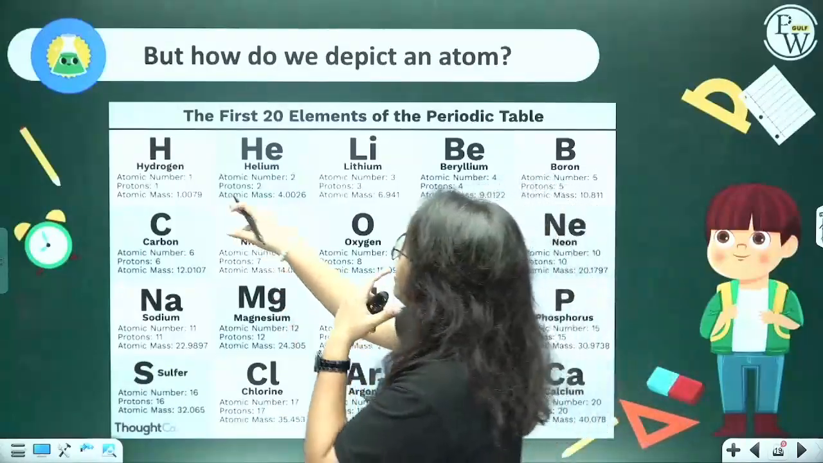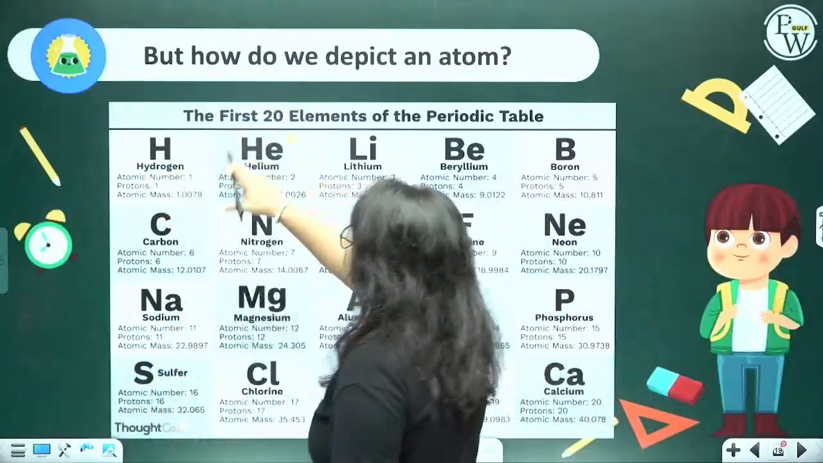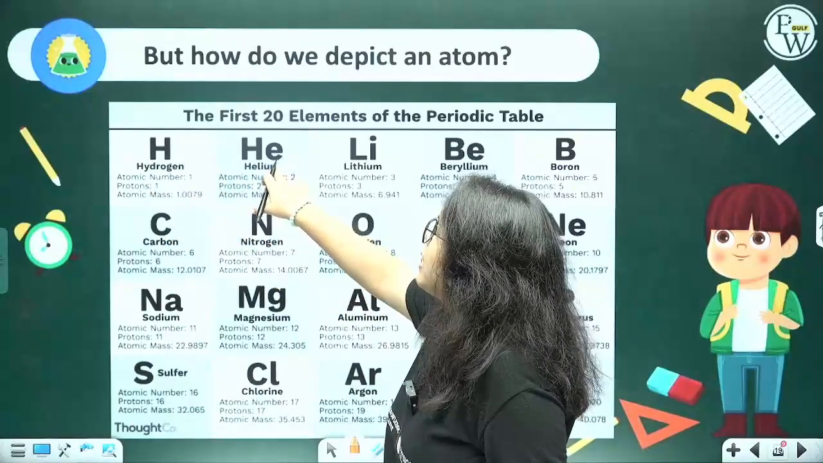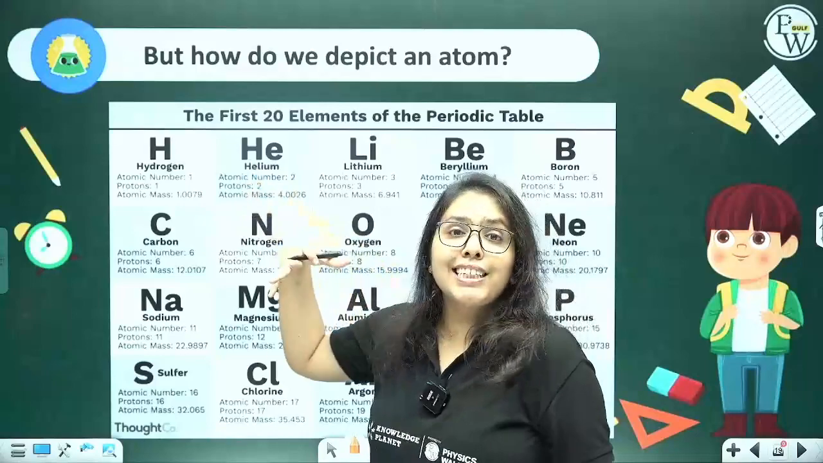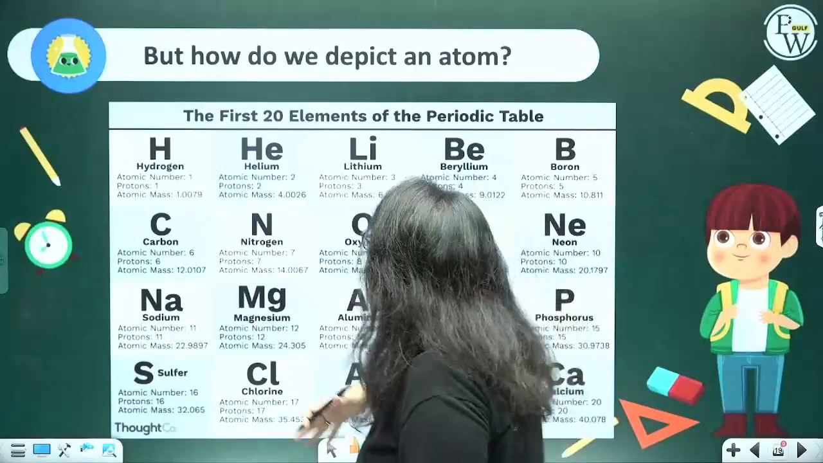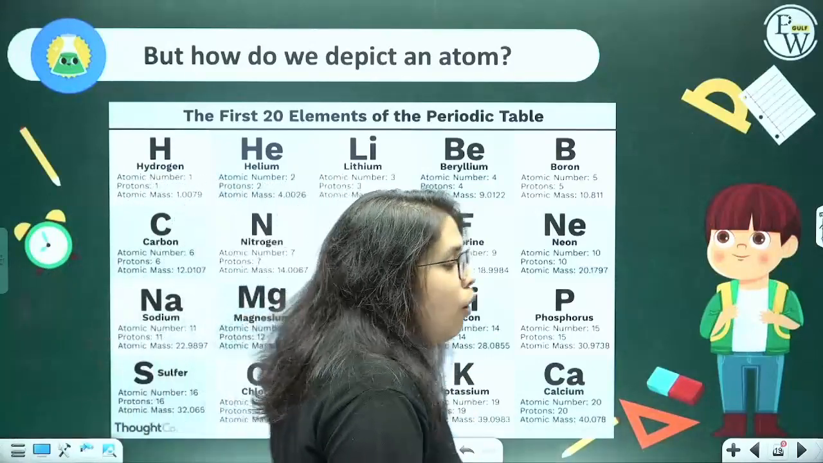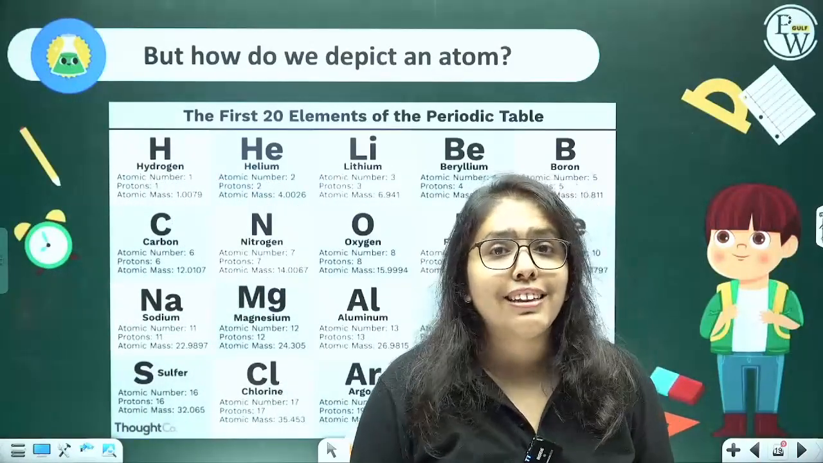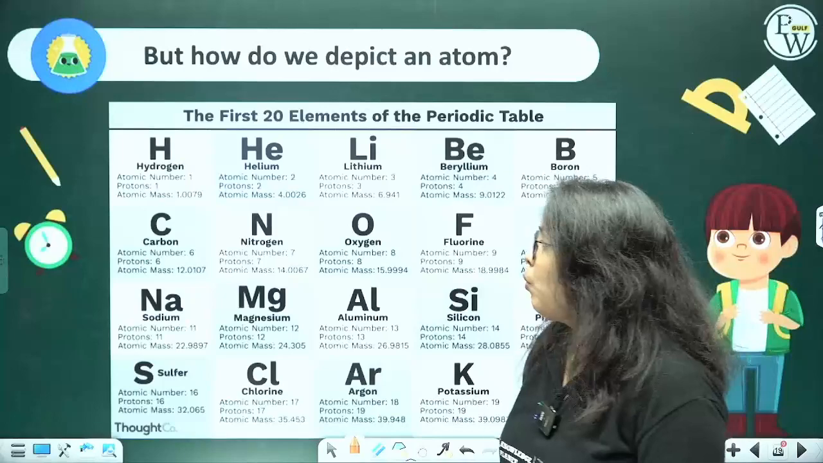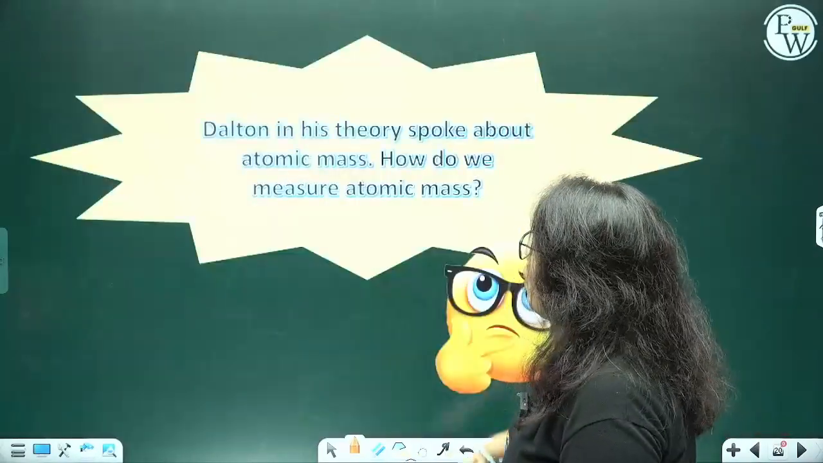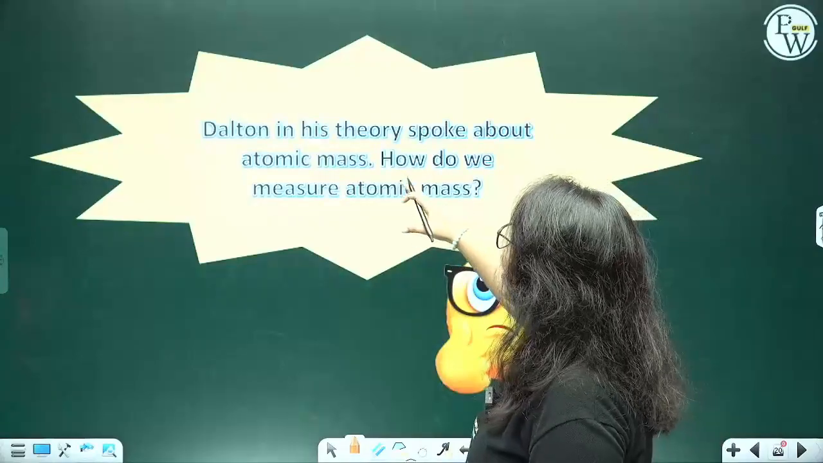Now, when you look at hydrogen, H, hydrogen. Helium. Now there is ambiguity between H and H. So we take the second letter E, and we write it in lowercase. So these are the first 20 elements of the periodic table, which are written with symbols that are followed even today. All right. Now, Dalton in his theory spoke about atomic mass.